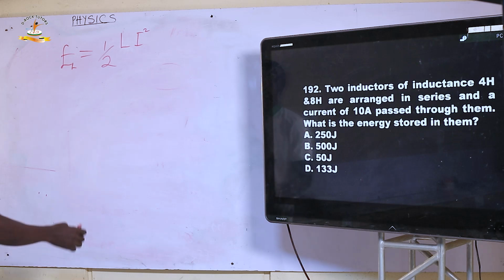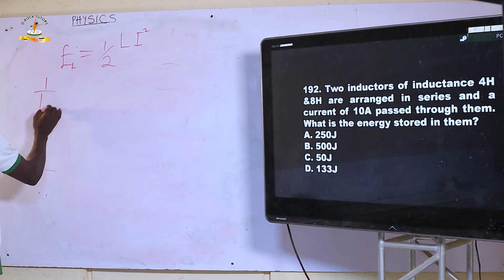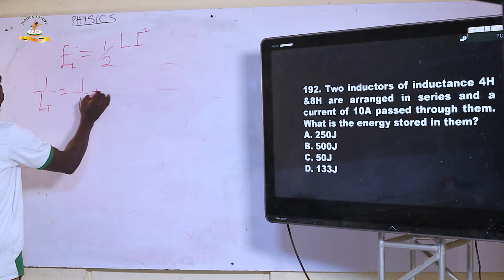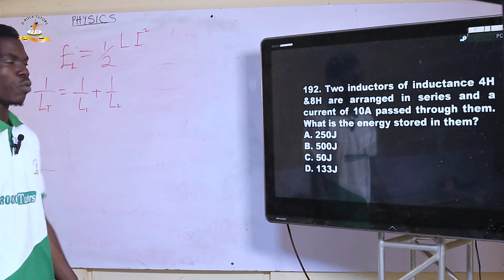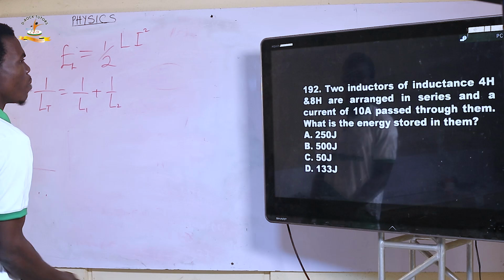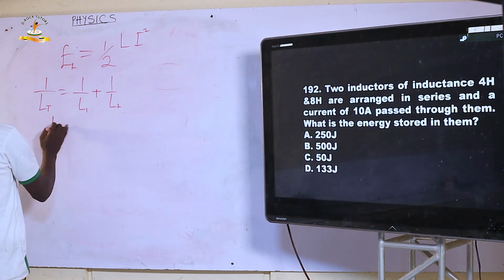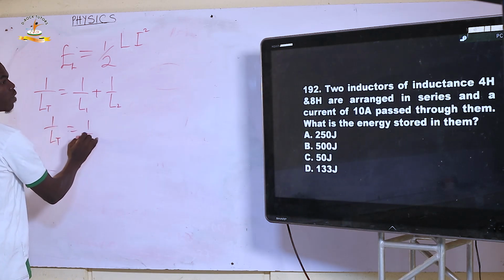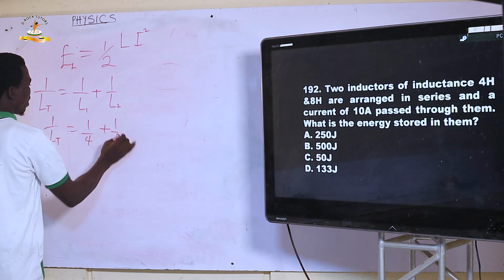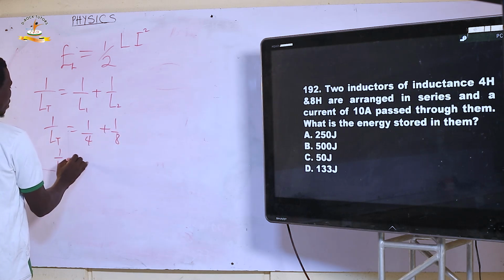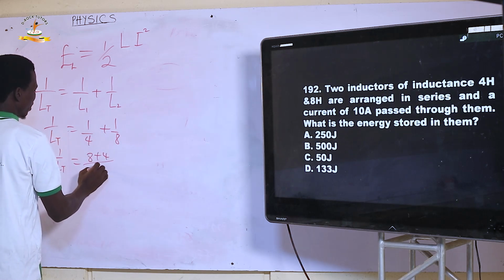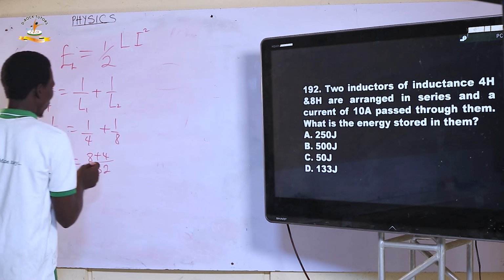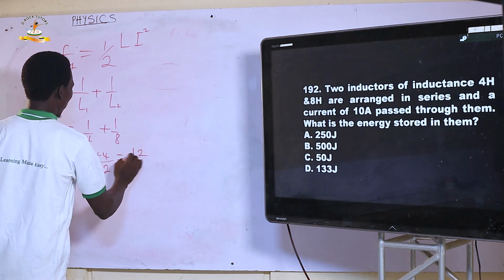total inductance. And this total inductance, since they are connected in series, so our 1 over L total will be 1 over L1 plus 1 over L2. Inductors behave in a similar way with capacitors, so we treat it in the same way. So 1 over L total equals 1 over 4 plus 1 over 8. And it means 1 over L total is going to be 8 plus 4 all over 32, which is 12 all over 32.